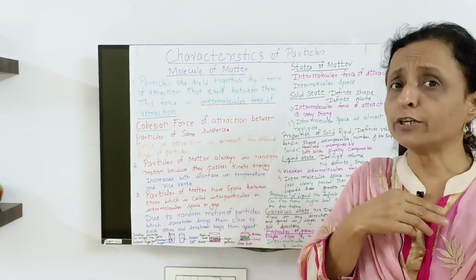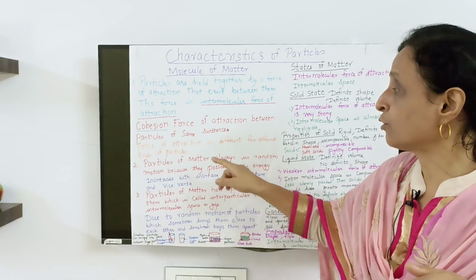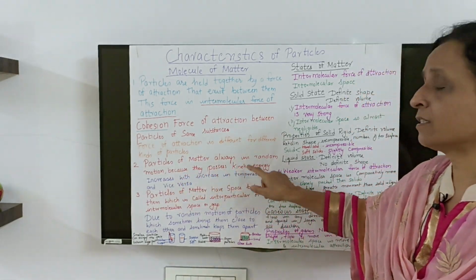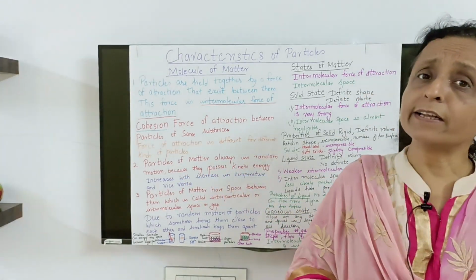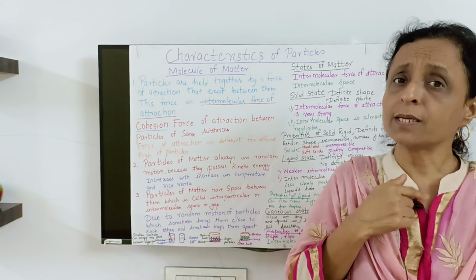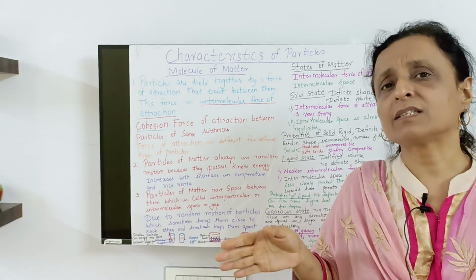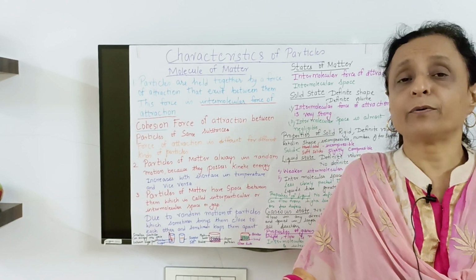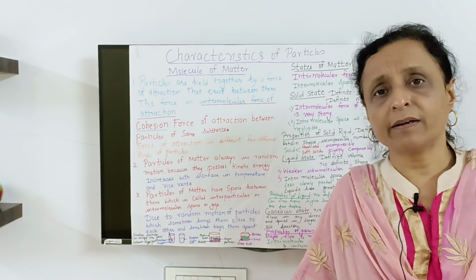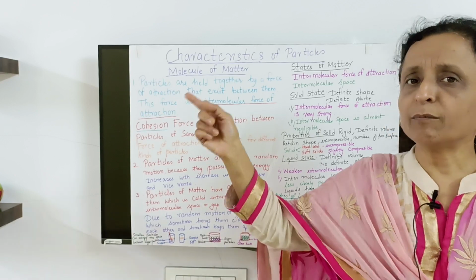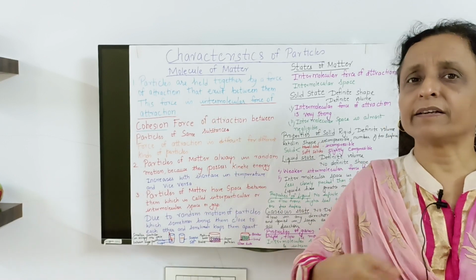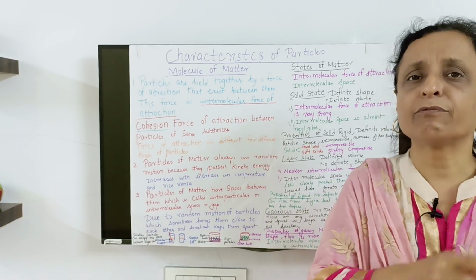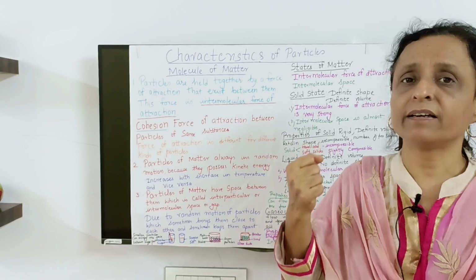So particles of matter are always in random motion because they possess kinetic energy. The energy which you possess by movement is known as kinetic energy. I am here standing. I have potential energy because I can move. Once I start moving, it turns into kinetic energy. Same way, atoms are moving, therefore they have kinetic energy.